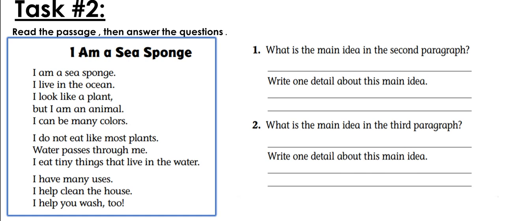I am a sea sponge. I live in the ocean. I look like a plant, but I am an animal. I can be many colors. I do not eat like most plants. Water passes through me. I eat tiny things that live in the water. I have many uses. I help clean the house. I help you wash too.